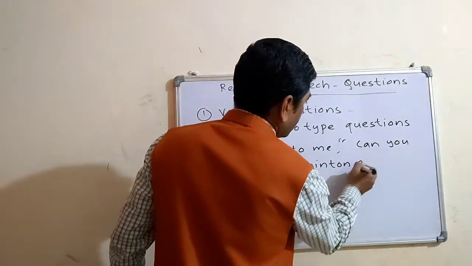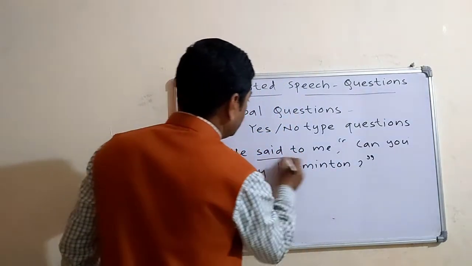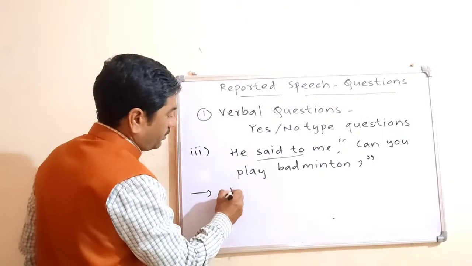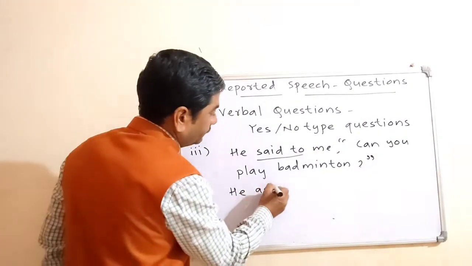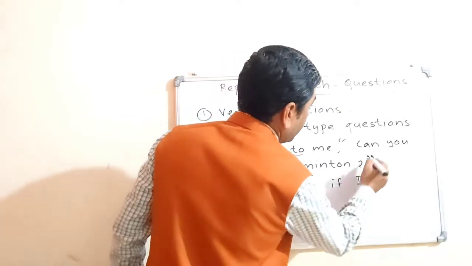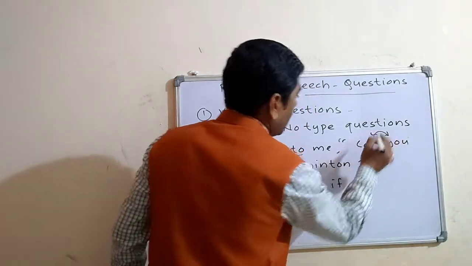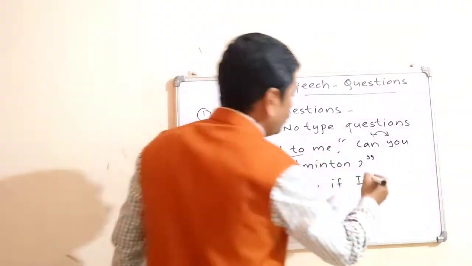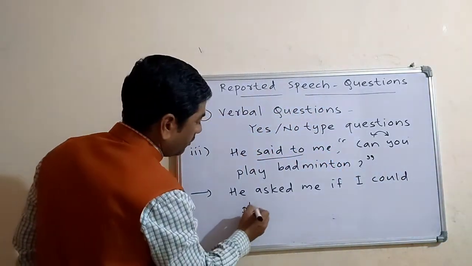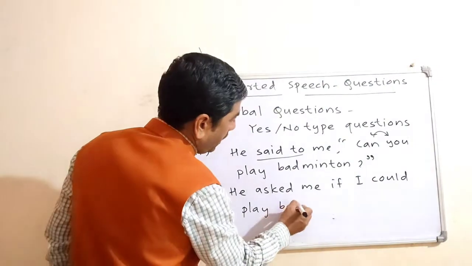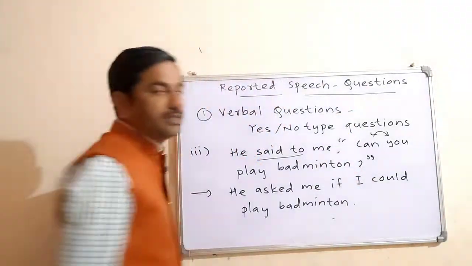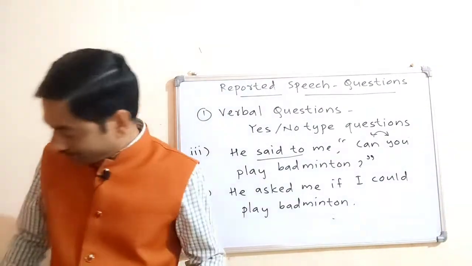So here again, in place of "said to", you will make use of "asked". He asked me if I could play badminton. You will change the order, and the past tense of "can" is "could". And there will be a full stop at the end of the sentence, okay. This will be the answer.